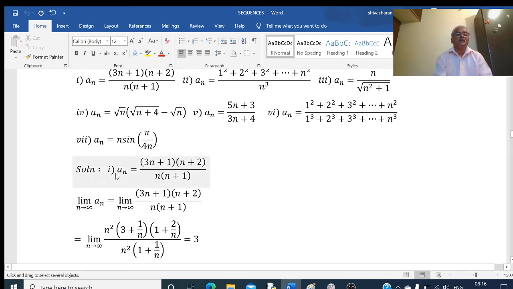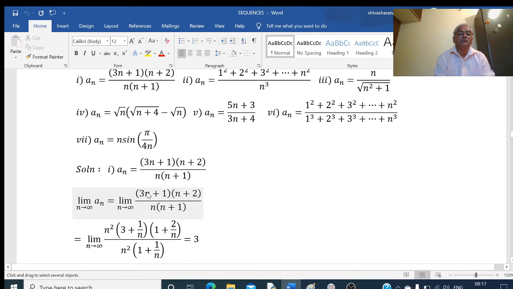So we have to find the limit of this sequence. My an is equal to this thing here, (3n plus 1) into (n plus 2) divided by n into (n plus 1). Limit means we take a limit as n tends to infinity. If I put it, I am getting infinity by infinity form here. Therefore, what I do here is I will take a common factor. In this, I will take one n common factor here.